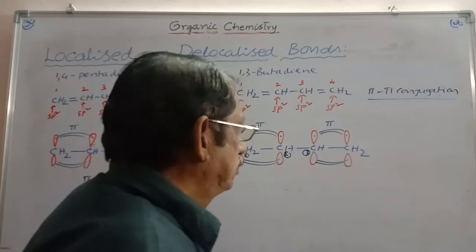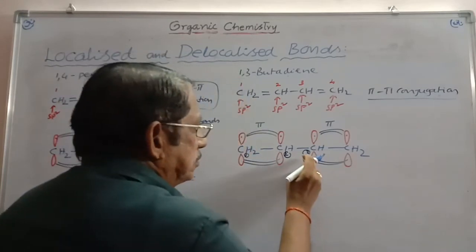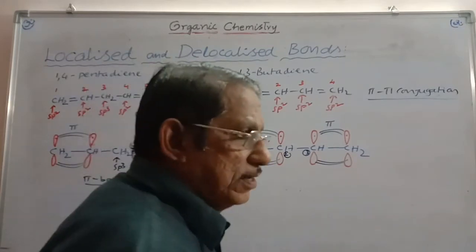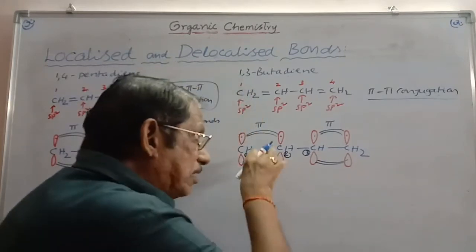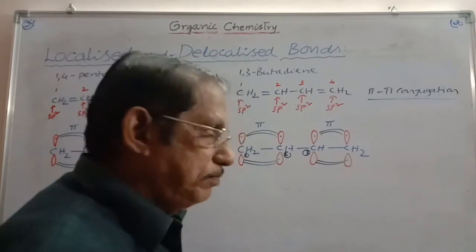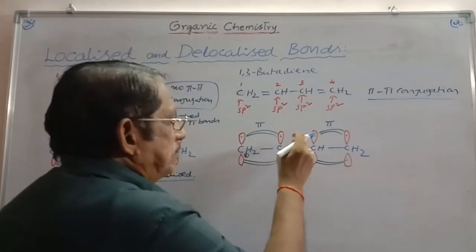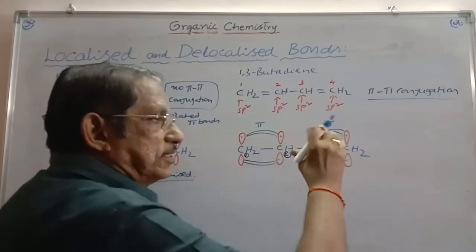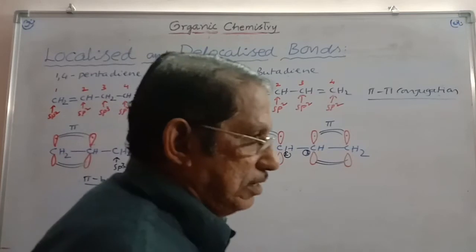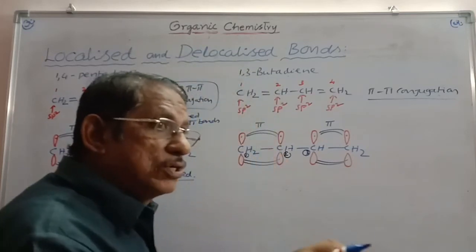Then the doubt is, isn't it that 3rd carbon is adjacent to 2nd carbon? Both are adjacent to each other. Then why can't you extend the overlapping in between these two? You can also expect the overlapping in between 2nd carbon and 3rd carbon containing p orbitals 1 electron each. They should undergo the sidewise overlapping. That means the overlapping is now extended.